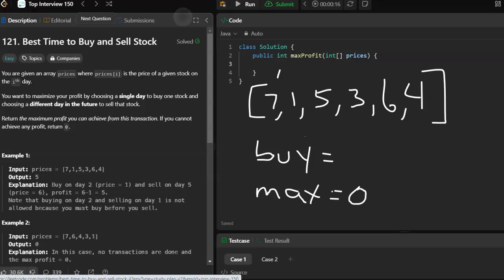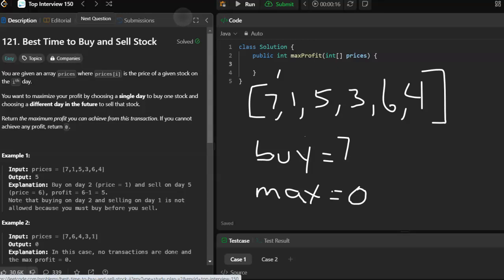We're going to iterate through the array. I'm going to put a tick mark up there to indicate where we are in the array. Start at index 0, and we'll put that into buy. So as of day 0, the best price we can buy at is 7.